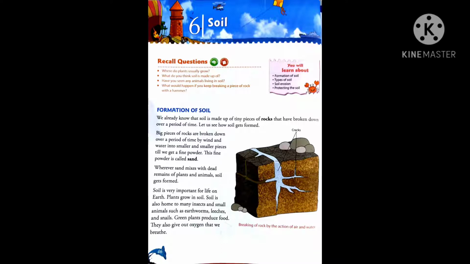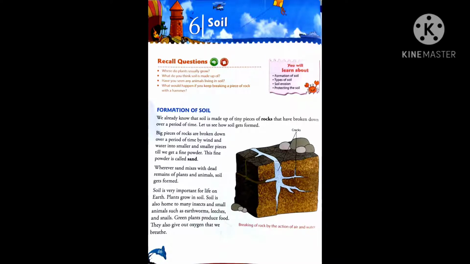So students, in short, I can tell you the importance of soil: soil is needed for the growth of plants, which are the main source of food on planet Earth, as directly or indirectly all living organisms depend on plants for their food, and these plants grow in soil. So we can say that we cannot survive without soil, as there will be no plants or no food, so no survival without soil. Plus, soil is also a shelter for many insects.